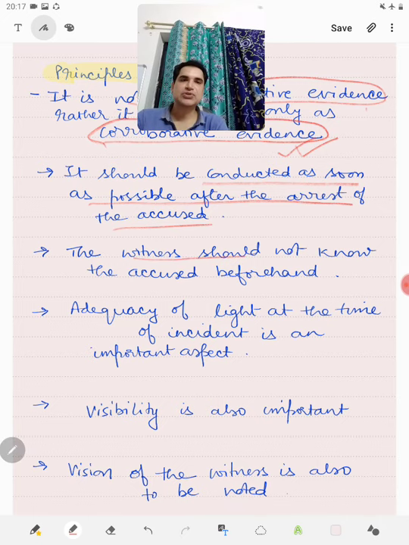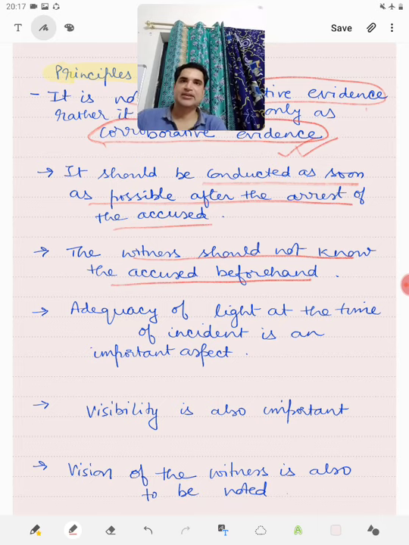Then the witness should not be known to the accused beforehand. If he already knows the accused beforehand, there is no point in conducting the test identification parade.